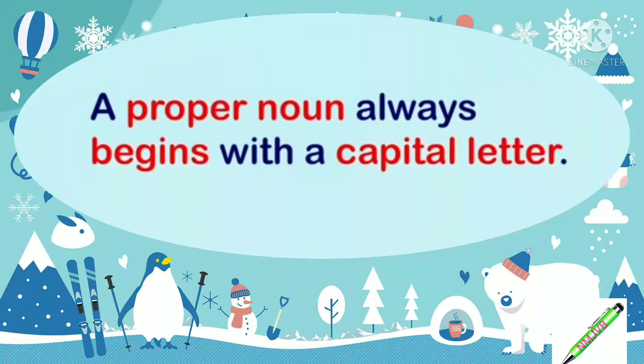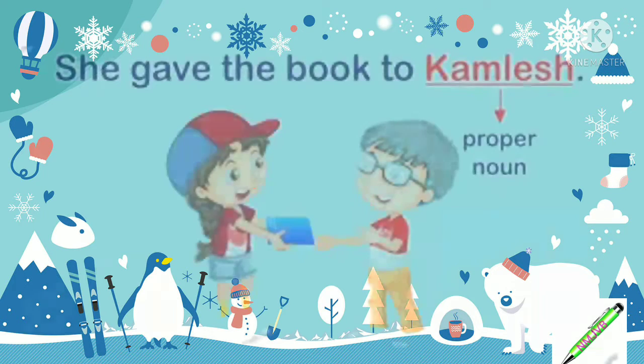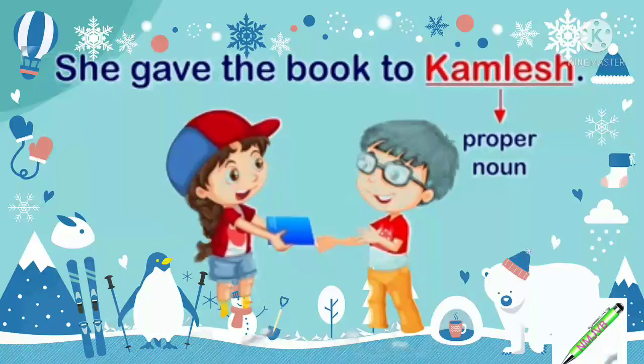Now the third one is about the proper noun. Whenever you use a proper noun, at that time it begins with the capital letter. A proper noun is always written with the first letter capital. For example, she gave the book to Kamlesh. Here Kamlesh is a proper noun, so we have to write down the K in the capital letter.